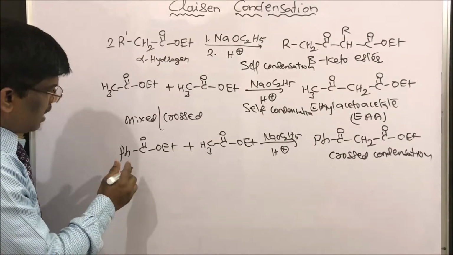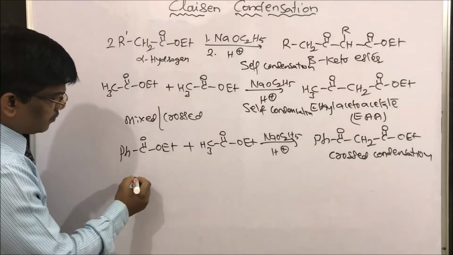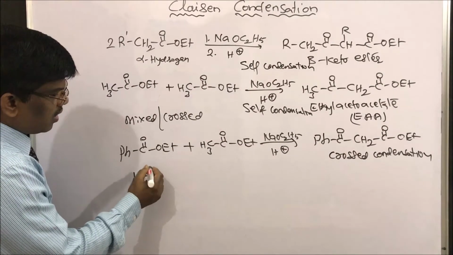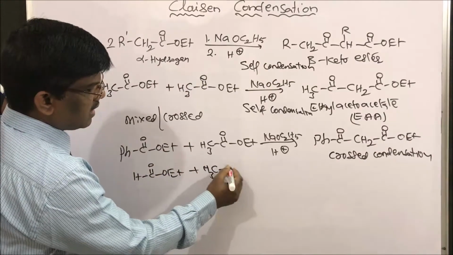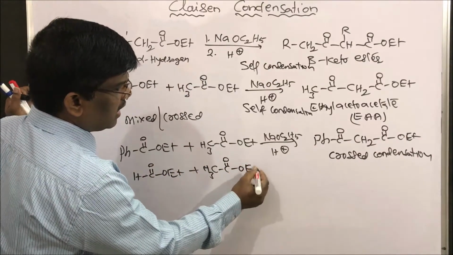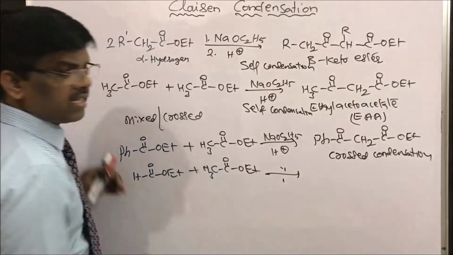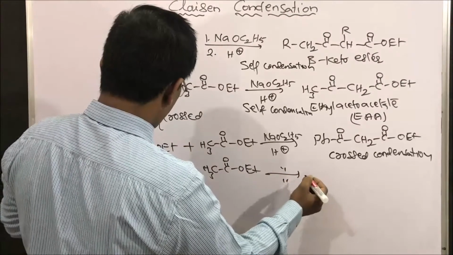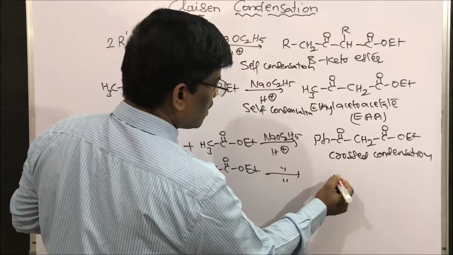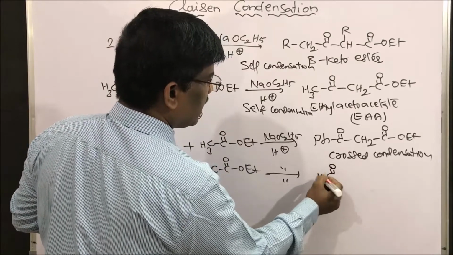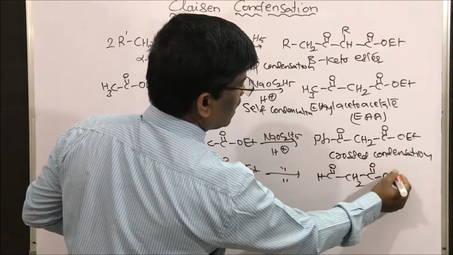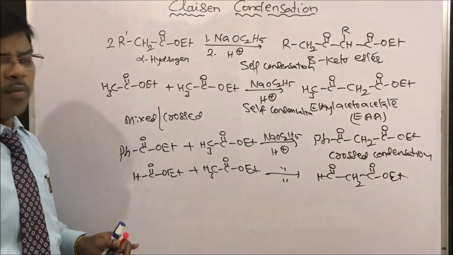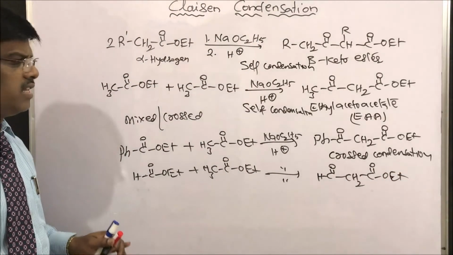You can take even ethyl formate and CH3COOEt with the same reagents. So I am going to get the formylated product, OHCCH2COOEt.